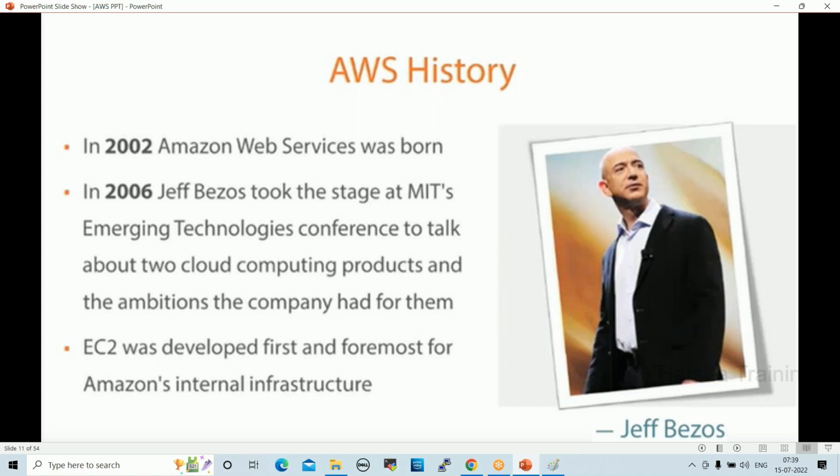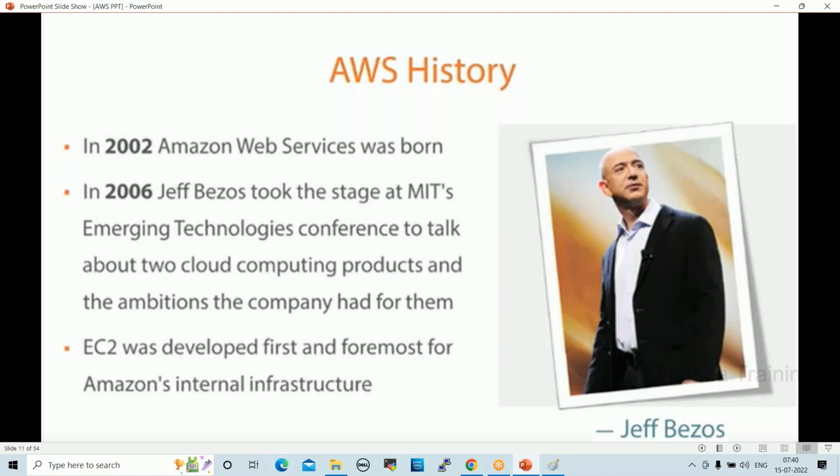If you search Google for the world's richest person, his name will come up in first place. Sometimes first place, sometimes second place. I think currently he is in second place. It varies.